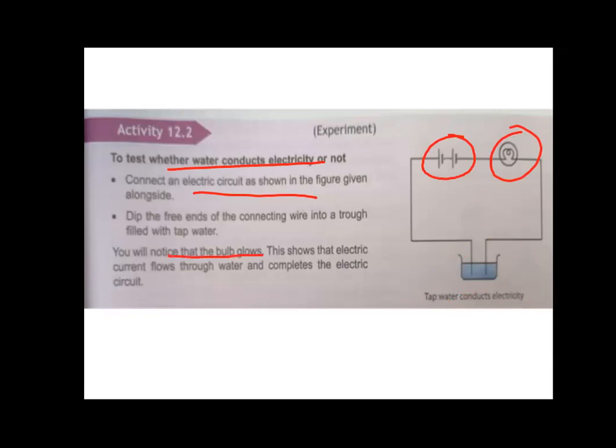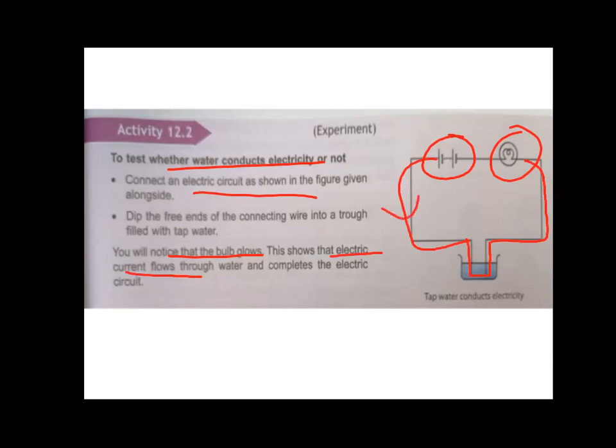With distilled water, the bulb did not glow. And with tap water, the bulb glows. As with the tap water, the bulb is glowing, it means that the tap water is allowing the electric current to flow through them. That is why the current that came from here, went in, it is moving through water and then it is going in this direction and it is reaching the bulb.